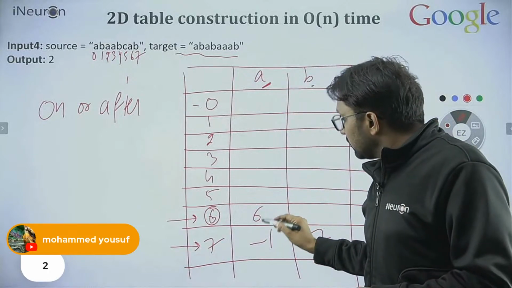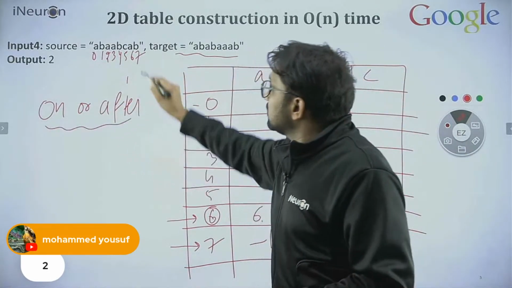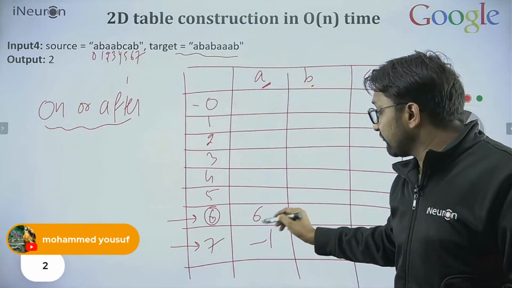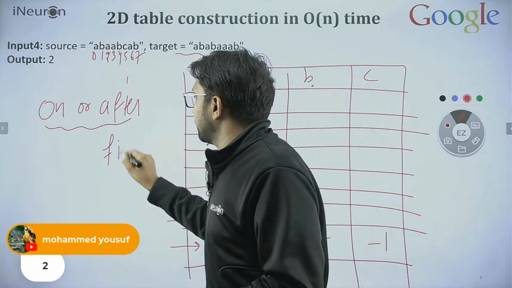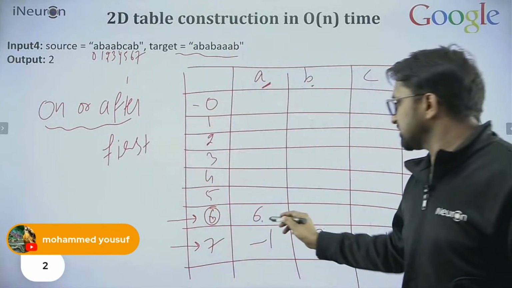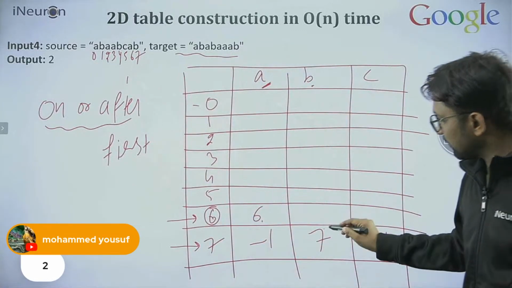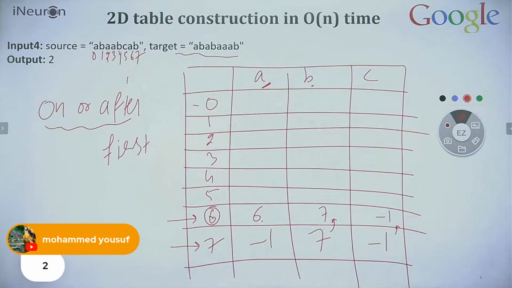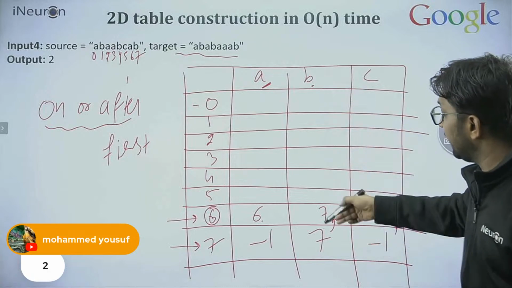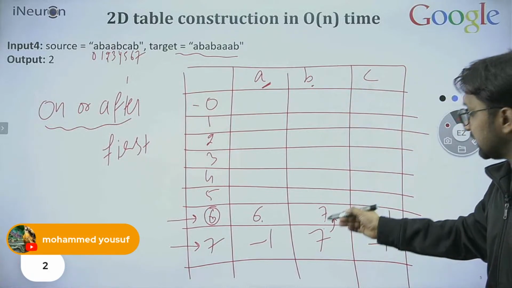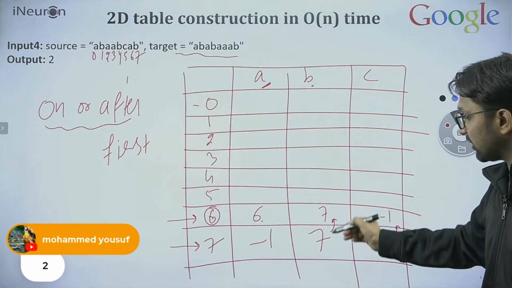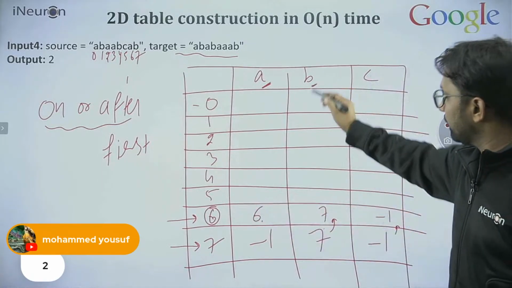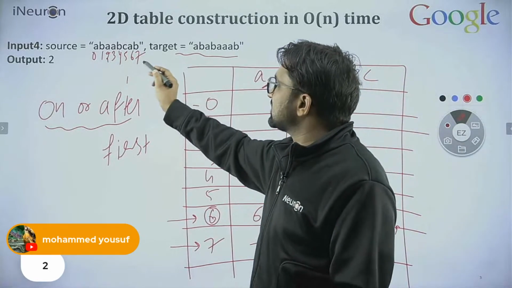For A, after and on the 6th index, where is the first A? A will be at the 6th position. What about the other characters? Simply copy paste this thing over here. Why? Because we don't find B and C, their positions will be the same. Whatever was the previous one, that will be the same. After 6 also you can see B is still at the 7th position.